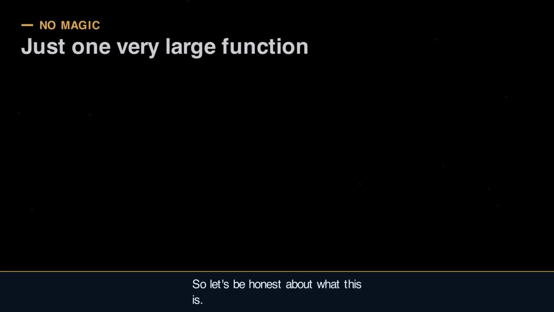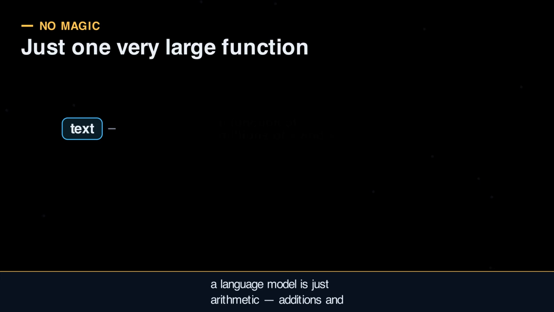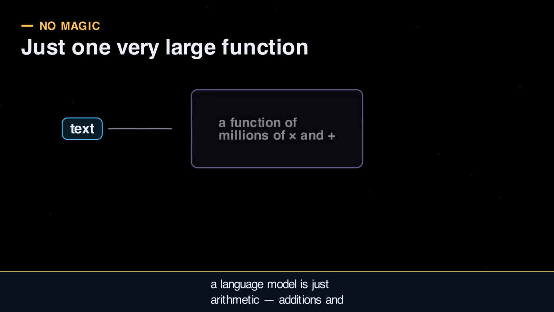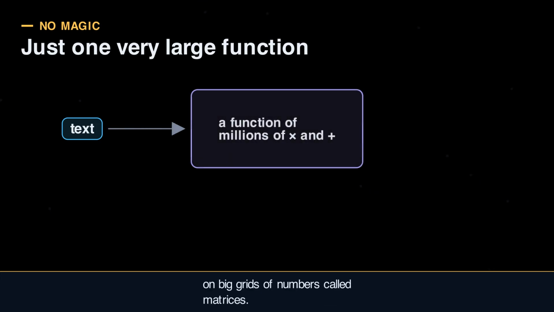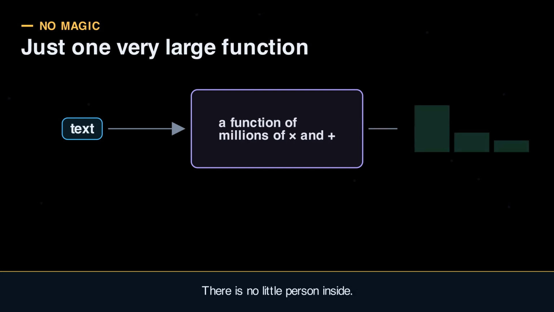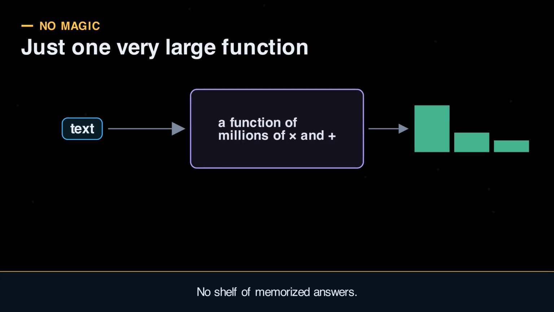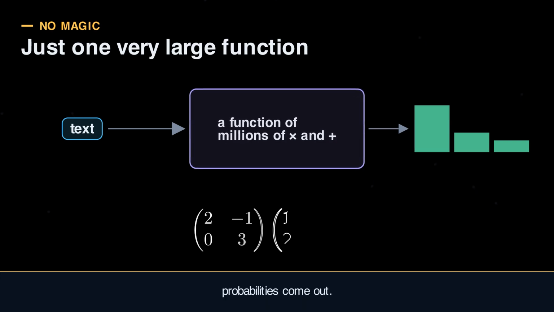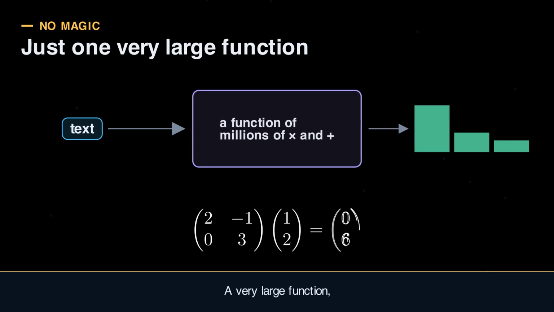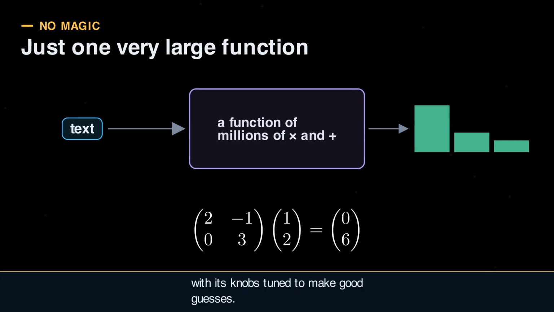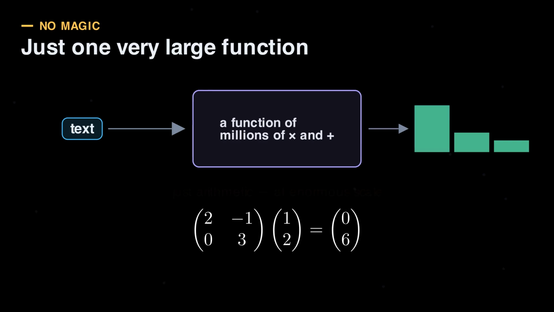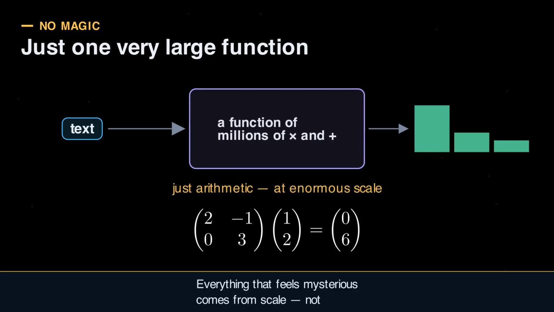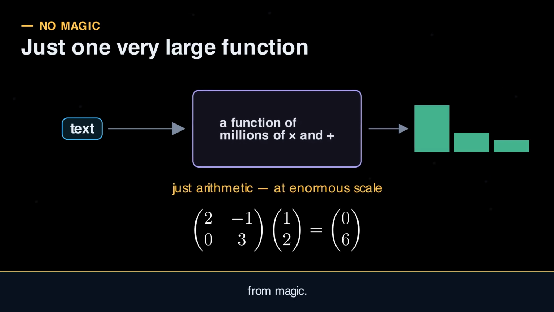So let's be honest about what this is. Underneath, a language model is just arithmetic, additions and multiplications, on big grids of numbers called matrices. There is no little person inside, no shelf of memorized answers. Just one mathematical function: text goes in, probabilities come out. A very large function, with its knobs tuned to make good guesses. Everything that feels mysterious comes from scale, not from magic.